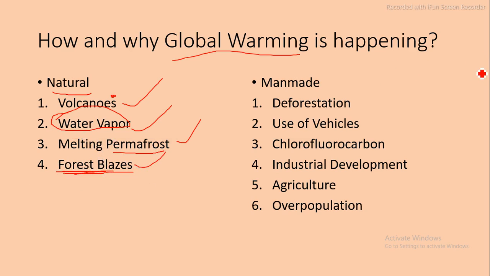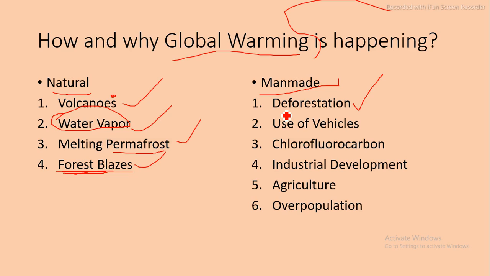Next, what are the man-made reasons? Man-made reasons. Deforestation. If forest disappears, obviously the temperature of the surroundings increases, rainfall decreases.